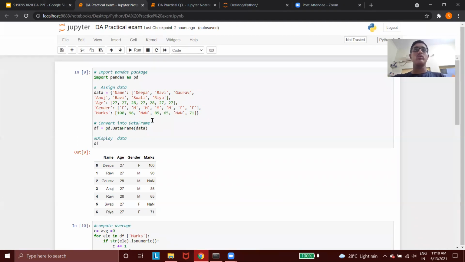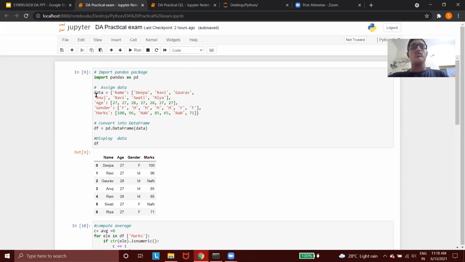So the first task of this question was to frame this data, to arrange this data in a proper way so that it is easy to understand. The second task given to me was to replace these values with the average marks of the students. The third task given to me was to remove the age column. And the fourth task was to segregate those students who have scored marks more than or equal to 85.